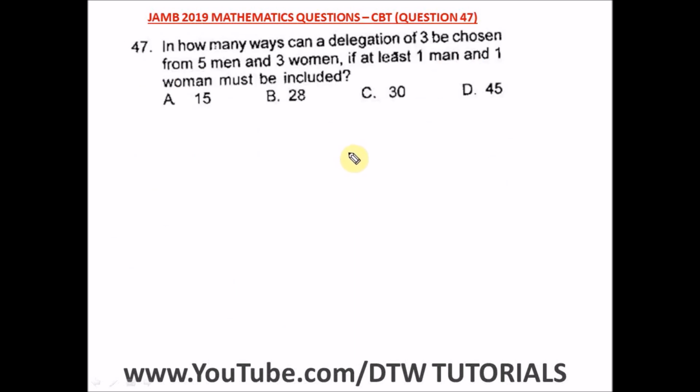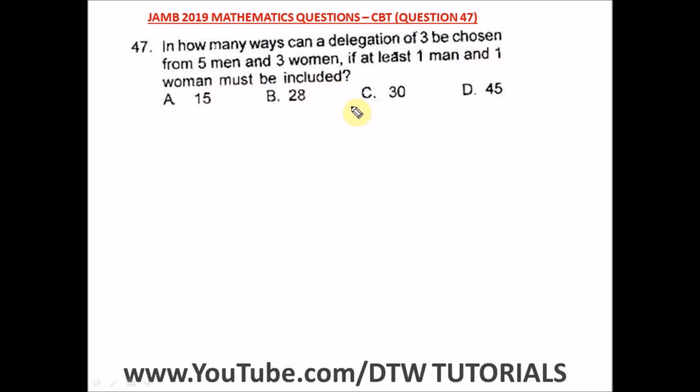Question 47 of the JAMB 2019 Mathematics Past Question, that's your UTME CBT exam. It says, in how many ways can a delegation of 3 be chosen from 5 men and 3 women if at least 1 man and 1 woman must be included?